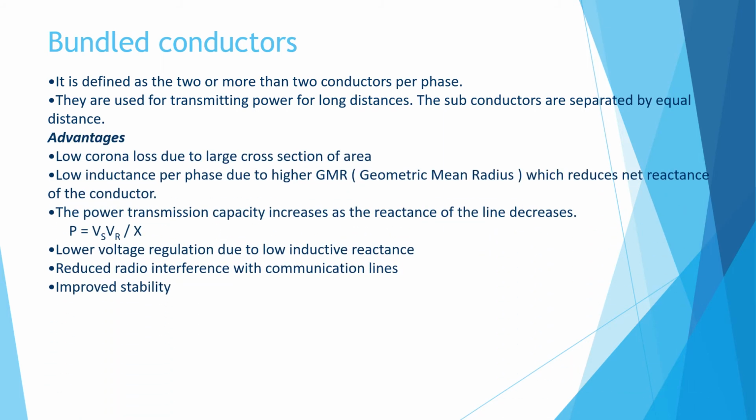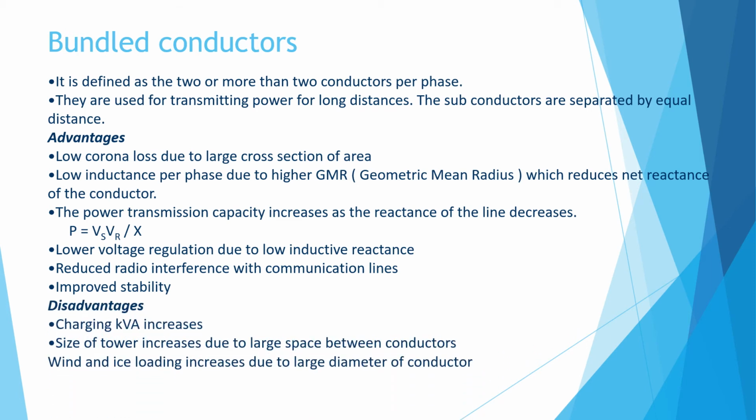There are some advantages of bundled conductors. The corona loss is very less, and it has higher GMR, and it reduces the net reactance of the conductor. Power transmission capacity is increased. We'll see in our coming slides what is meant by GMR and what is meant by GMD. It has lower voltage regulation due to low inductive reactance, reduced radio interference with communication lines, and it has improved stability.